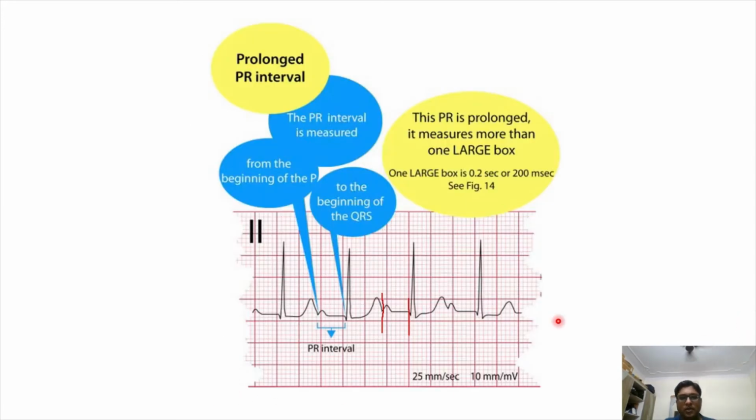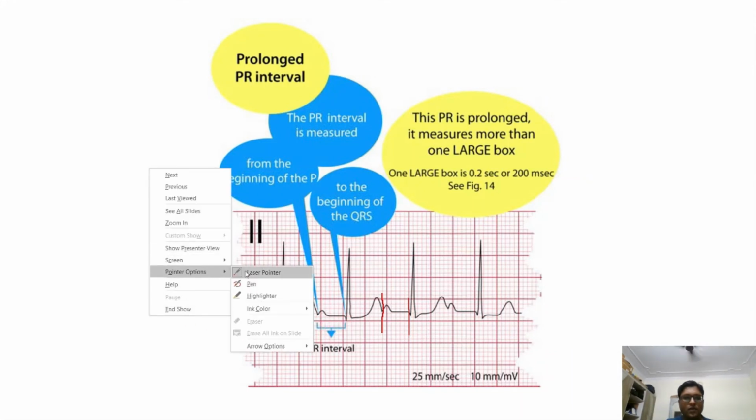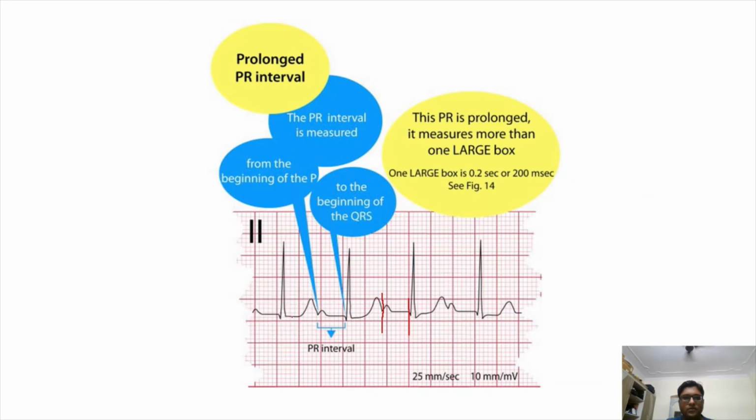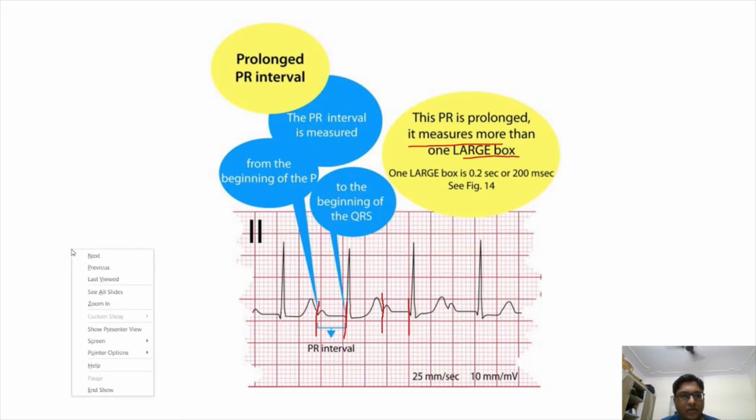If you look at this example, this is the QRS and T, this is the P wave, and this is the R wave. If we measure from the start of the P wave here to the start of the QRS complex here, we marked it, so it's definitely longer than one big box, longer than 200 milliseconds. This PR is prolonged; it measures more than one large box. This PR interval is prolonged.